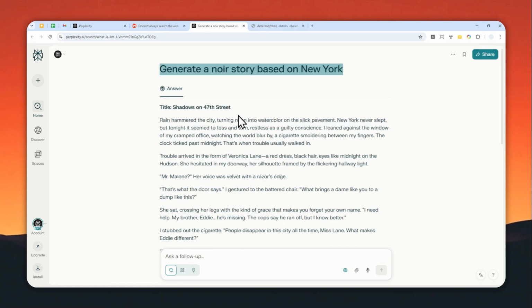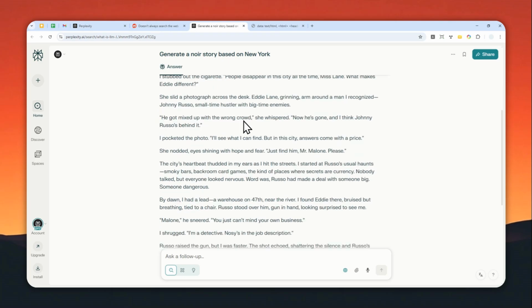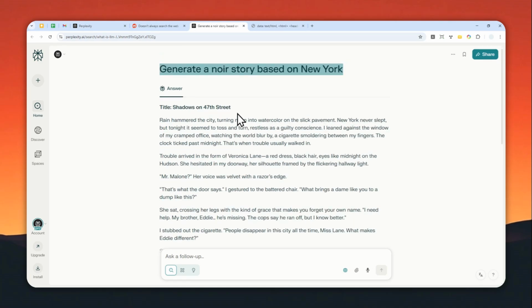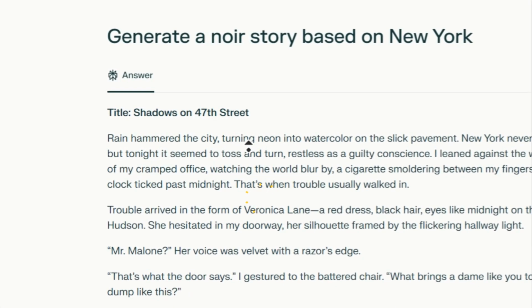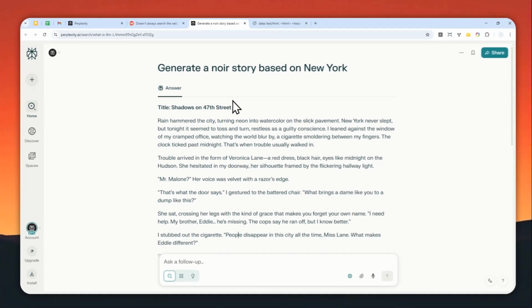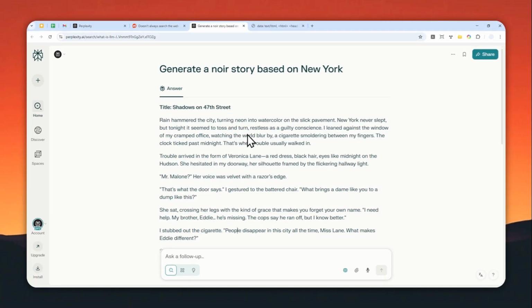Now, technically, there's nothing wrong with not reading content from the web because, after all, I was just asking for creating a fictional story, so accuracy or relevancy is not very important. But sometimes, when I'm asking a legit question that should require the latest information or factual data, it is still not reading content from the web. So how do you fix this problem? Well, fortunately, there is one simple approach that you could try to force Perplexity to always read content from the internet before giving you the final answer.